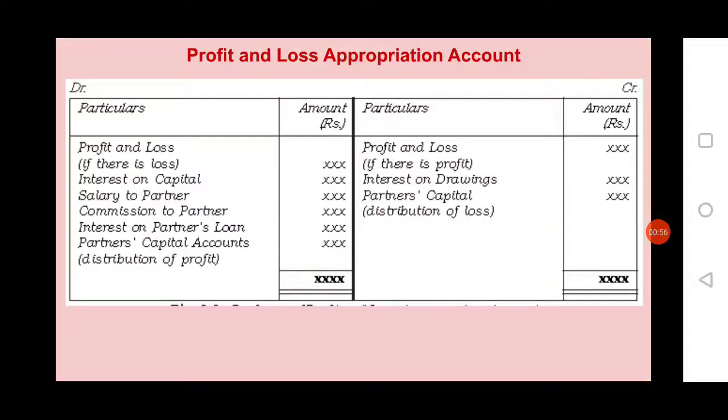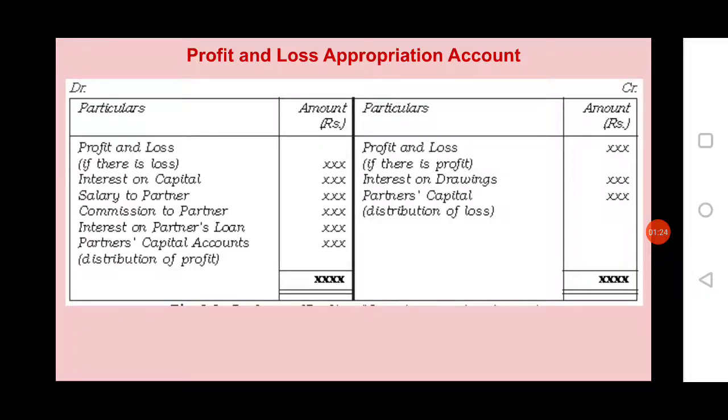Next, format. As I already explained, profit and loss appropriation account is just like profit and loss account. Therefore, on the debit side you have to record all expenses or losses of the organization. Credit side, income of the organization. For example, if any net loss is there, on the debit side you have to record it.